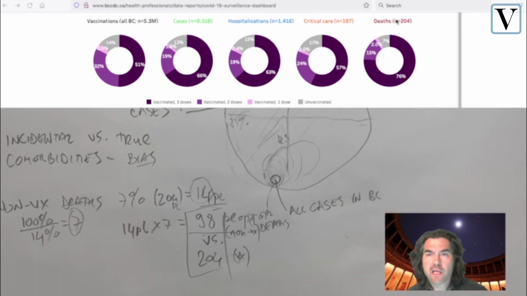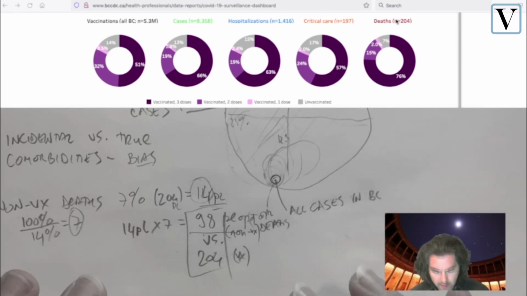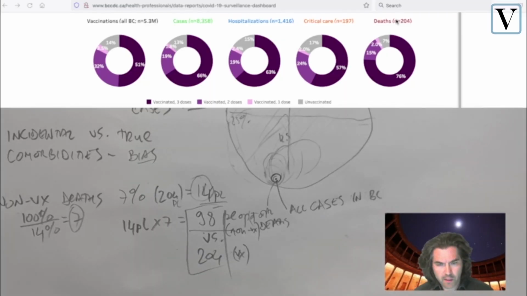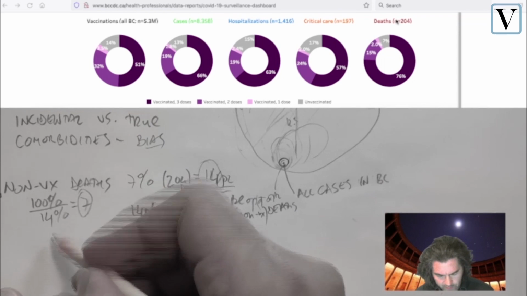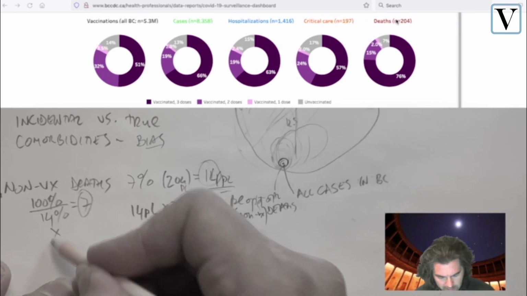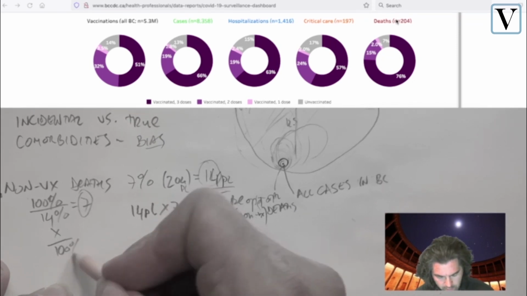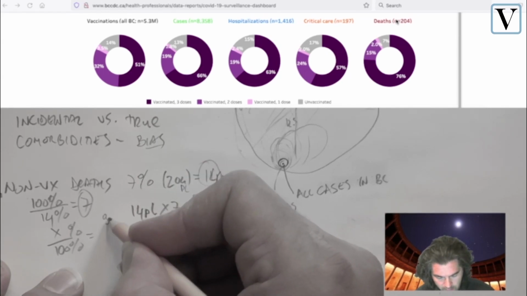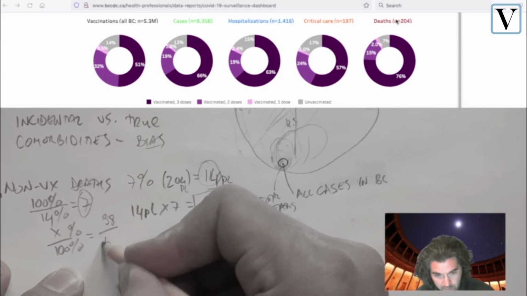What should we do with this data or with this analysis? I'm curious to see if you can let me know where I'm going wrong with this one, because it seems like pretty straightforward mathematics to me. From there, quickly to calculate it, if we didn't vaccinate everyone, X out of 100% equals 98 deaths over 5.3 million people.